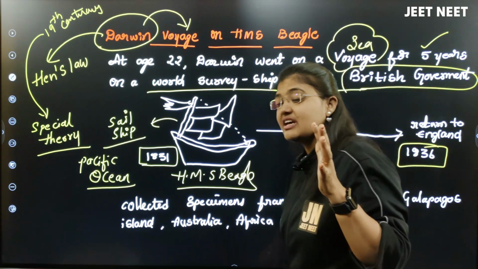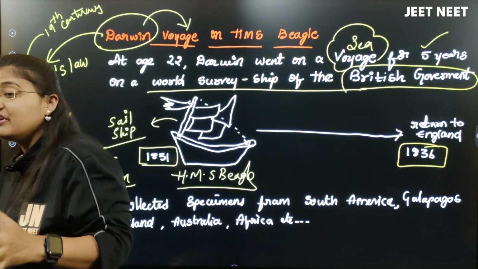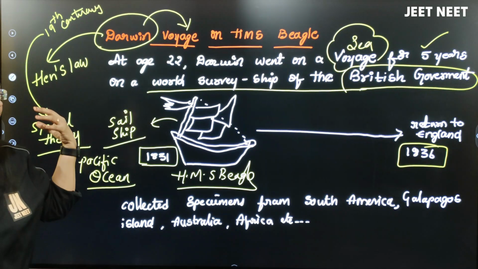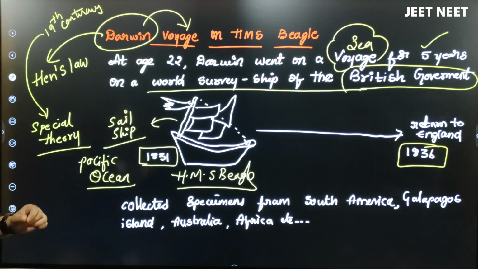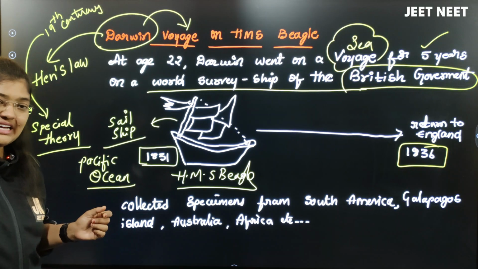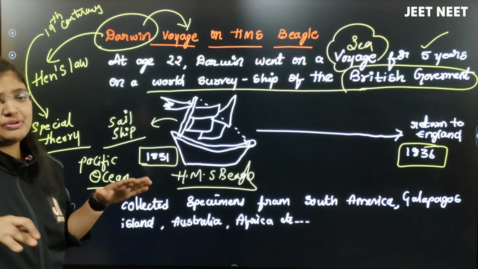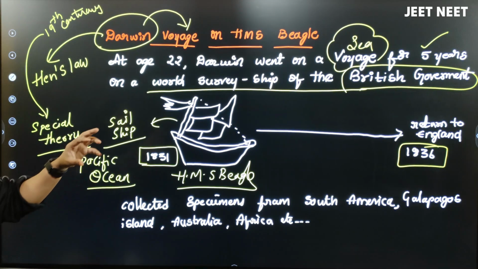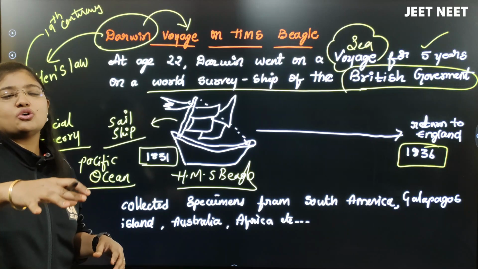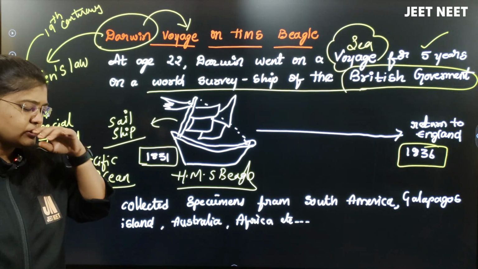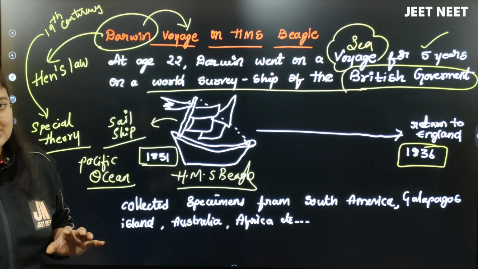In total, for 5 years he did this sea voyage. Ma'am, why did he go on the sea voyage? Why did he continuously travel for 5 years? Because he wanted to see, whenever the ship halts in areas where there are islands, wherever the ship moves, it is going to halt somewhere.